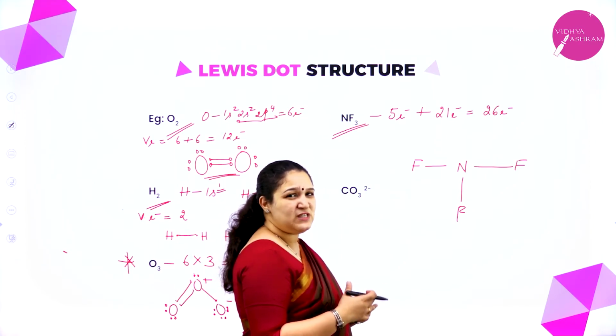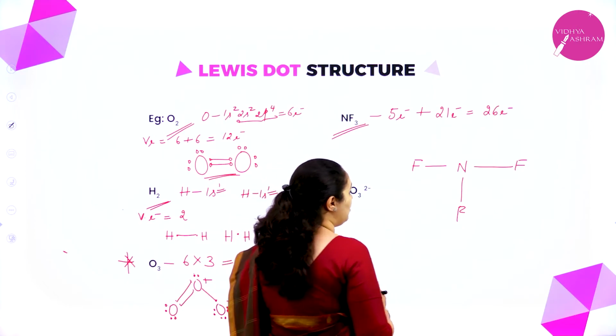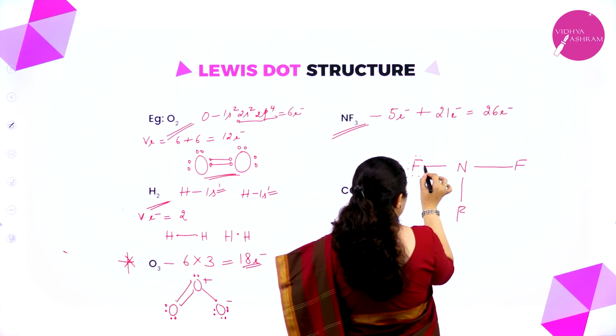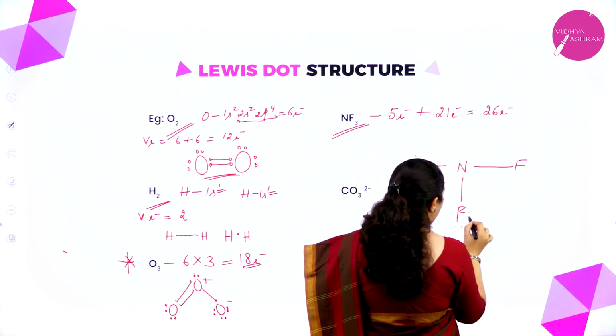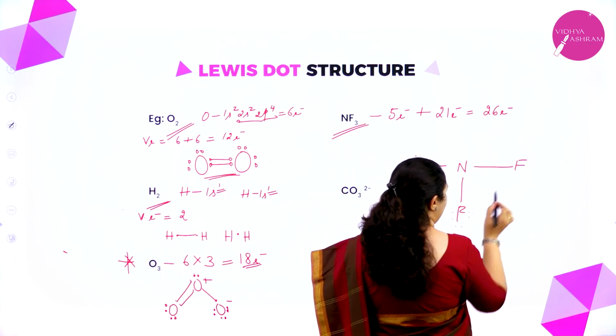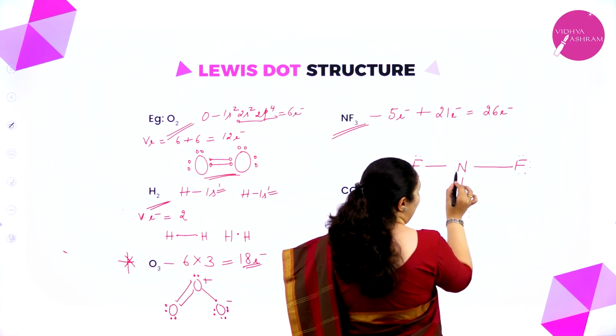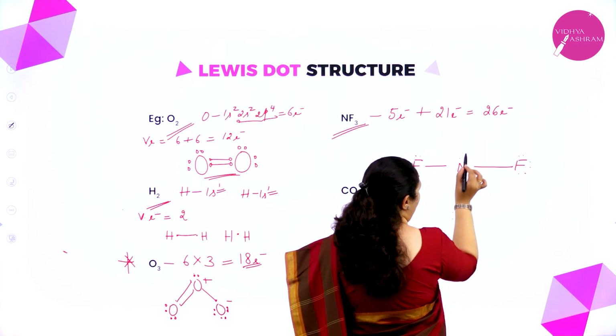First I shall put their valence electrons and see what happens. So 1, 2, 3, 4, 5, 6, and 1, 7. Again 1, 2, 3, 4, 5, 6 and 1, 7. And nitrogen has 1, 2, 3, 4, 5.